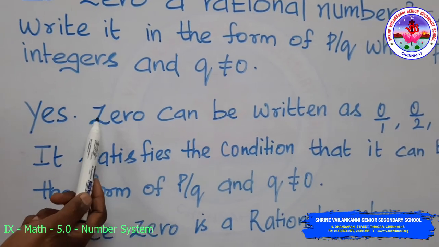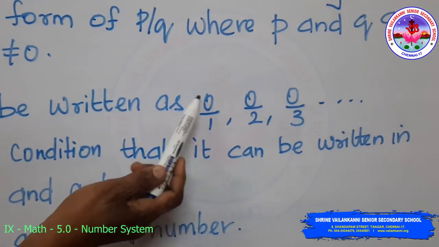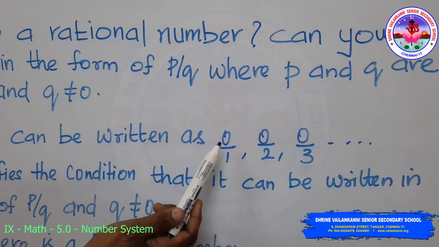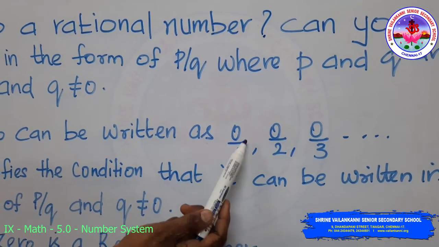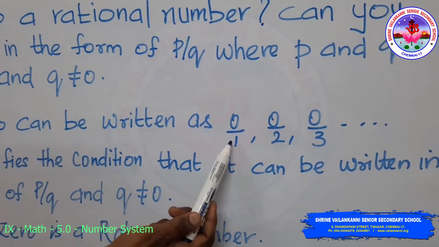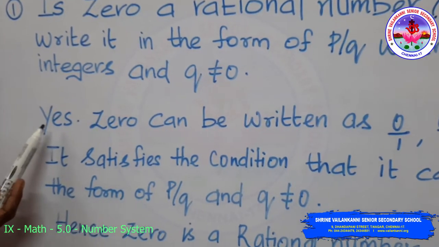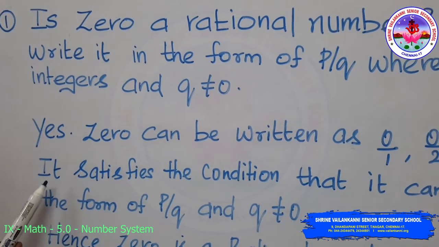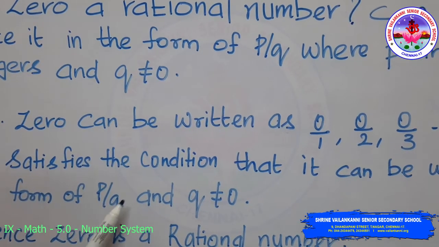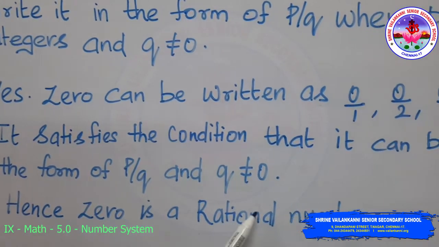Since 0 can be written in the form of 0 by 1, which is a fractional form, satisfying the condition of a rational number, where a rational number is a number which can be written in the form of P by Q and Q is not equal to 0, it satisfies the condition. So 0 is a rational number. I am writing this as yes, since it satisfies the condition of a rational number P by Q where Q is not equal to 0. So we are considering 0 as a rational number.